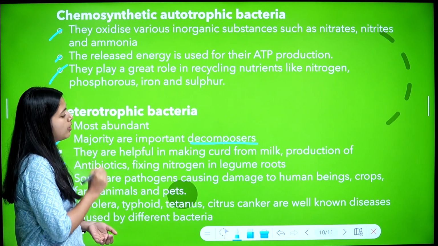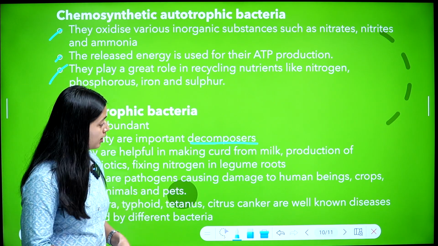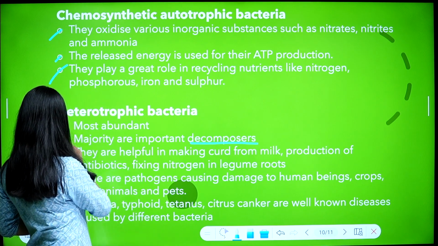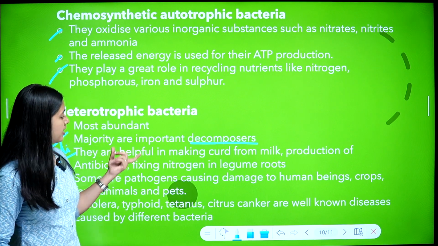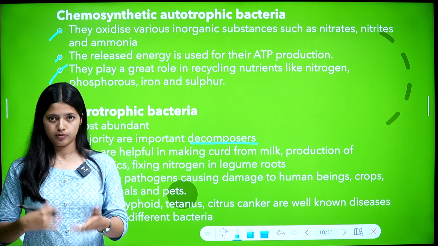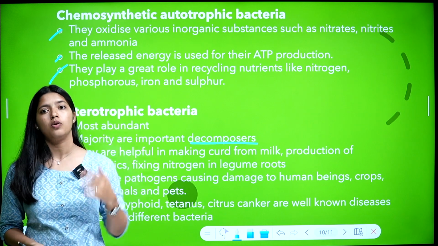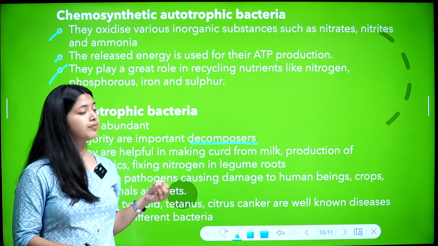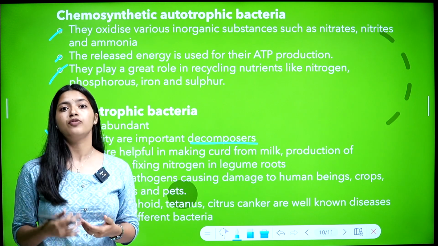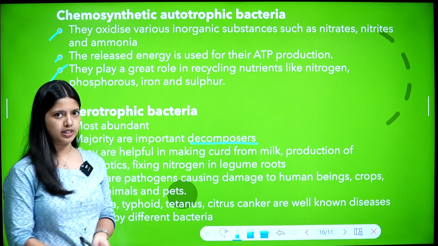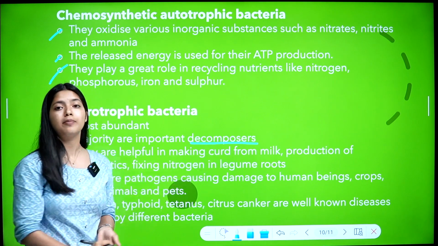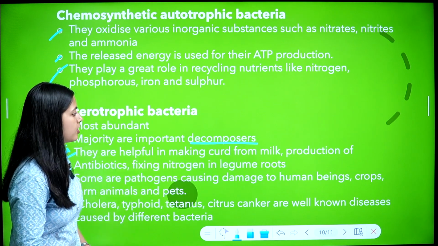They are helpful in making curd from milk. So these are some applications. We do that in our home itself, we produce curd from milk. You know how it is done, I hope you do. That is done by these heterotrophic bacteria.